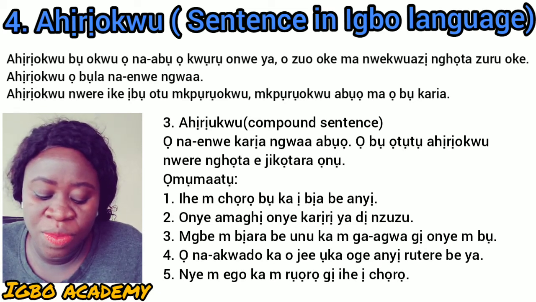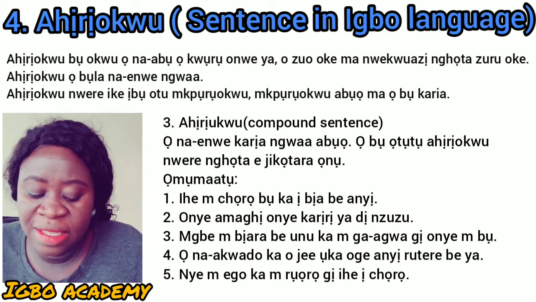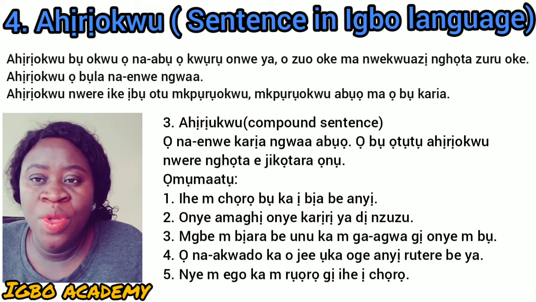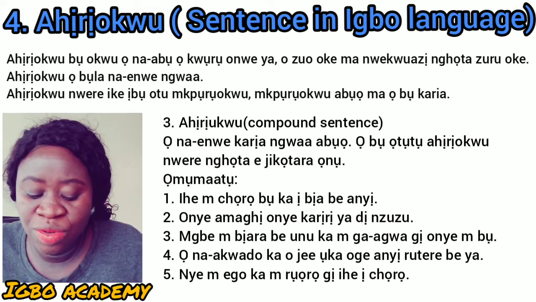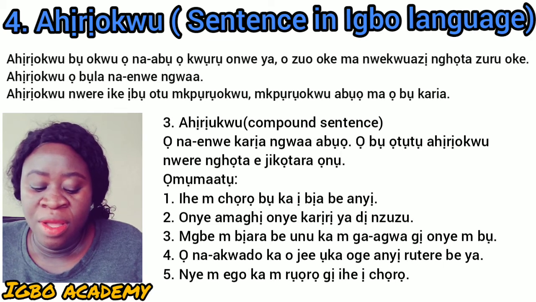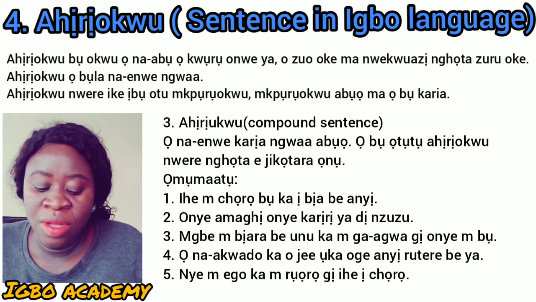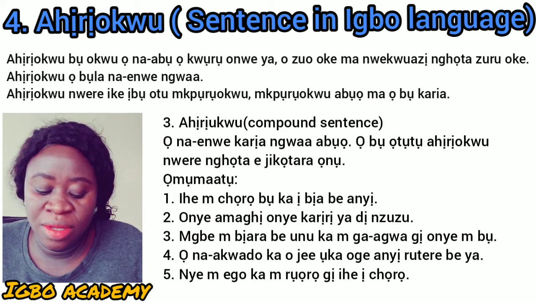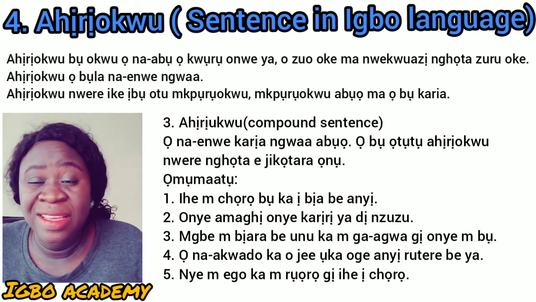Example 2. Onye amaghị onye karịrị ya dị nzuzu. He that does not know someone that is more than him is stupid.